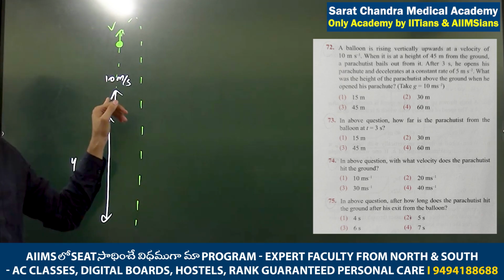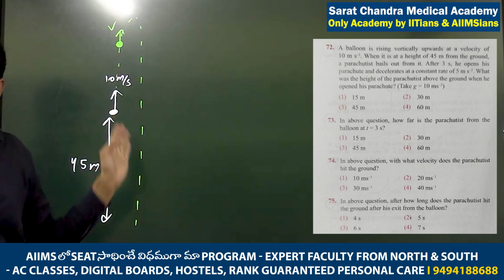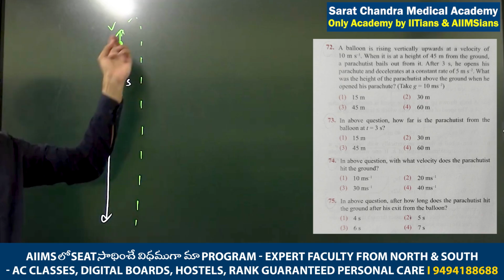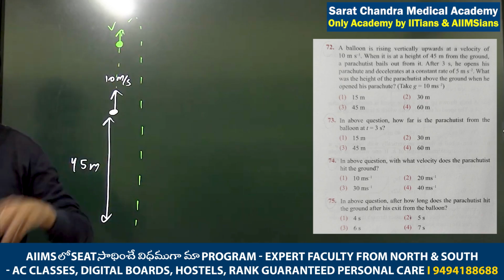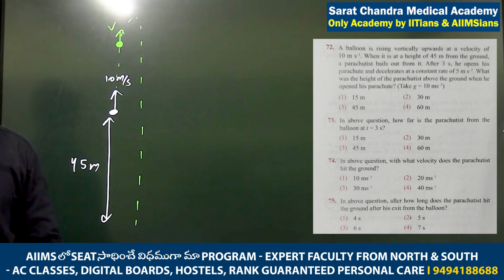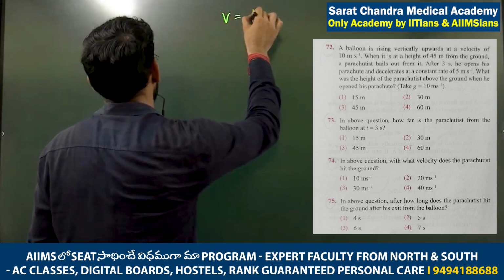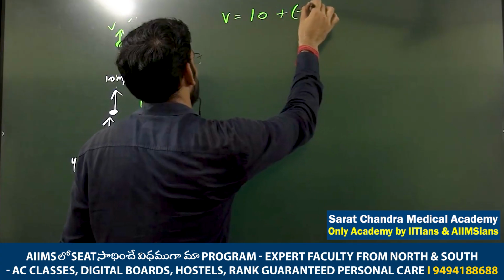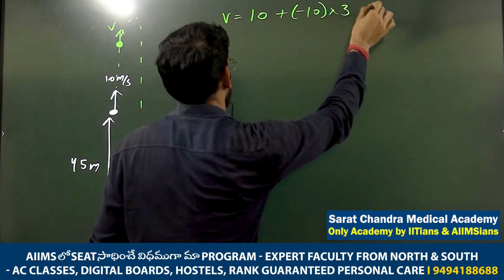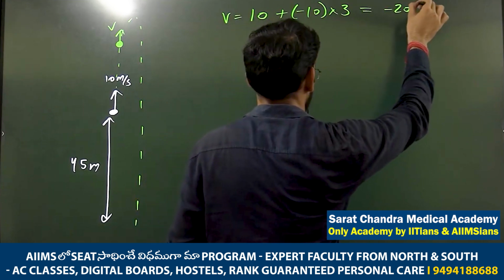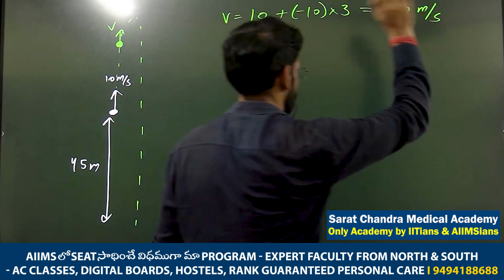We know the u, we know the gravity, and we know the time, 3 seconds. 3 things we know. Can we get the v? V equals u, that is 10, plus acceleration minus 10 into time 3 seconds. How much? Minus 20 meter per second.